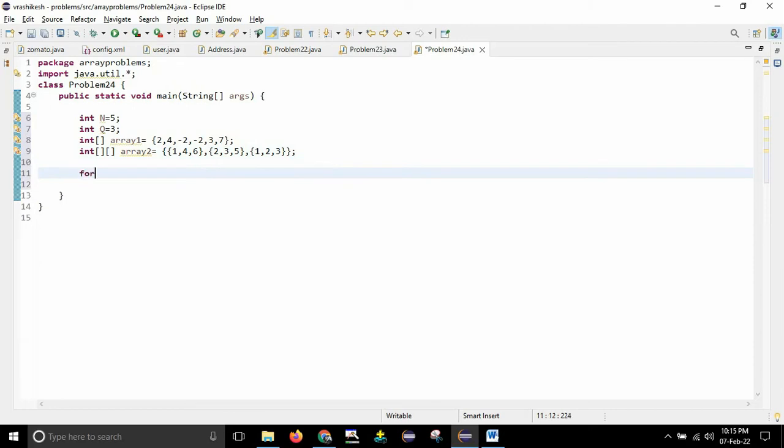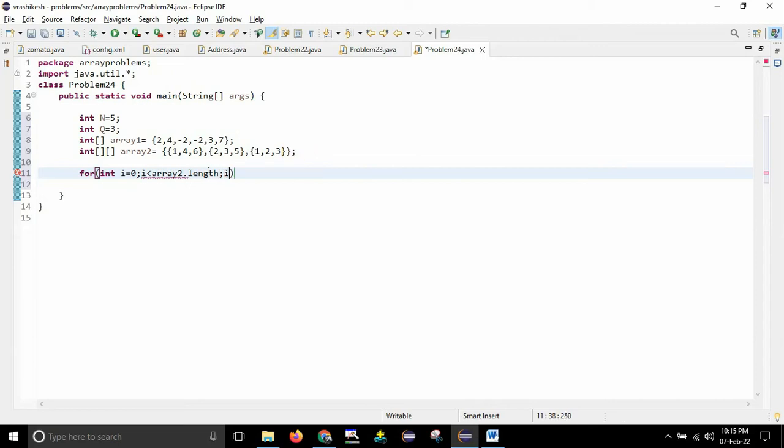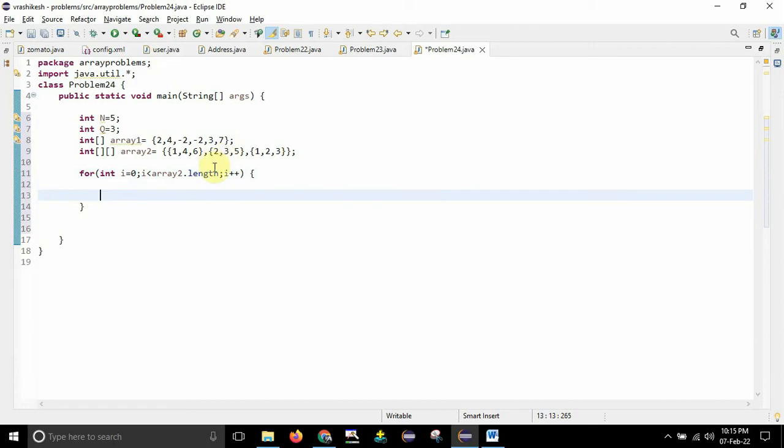So the first for loop is to iterate through the rows. So for int i equal to 0, and after that i should be less than array2.length, and i++ I will write. So this is to iterate through the rows of the subarray, in the sense array2. So it is a two-dimensional array. So 0 means it will consider this subarray, so 1, 4, 6 it will consider. When i is equal to 1, it will consider this one. When i is equal to 2, it will consider this one and come out of the loop whenever it reaches the end. Fine. So this is to iterate through the rows.